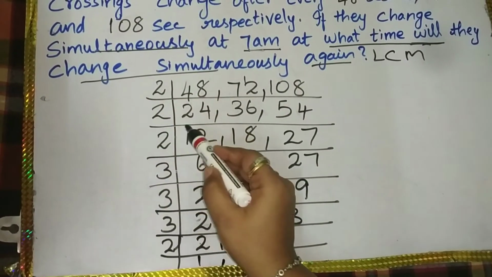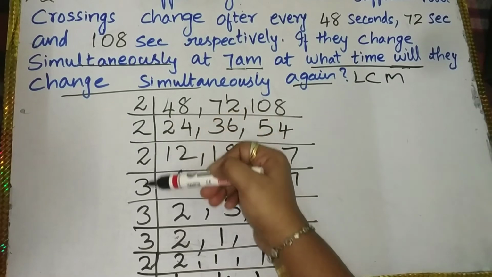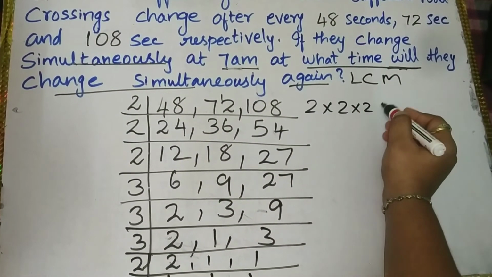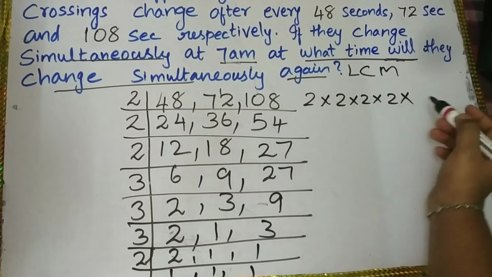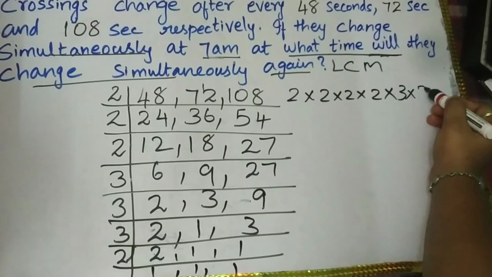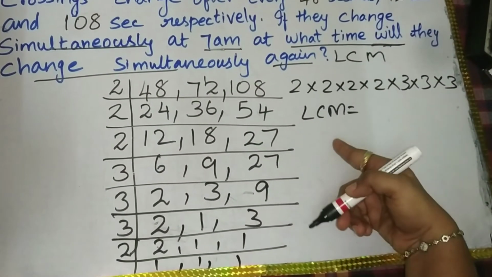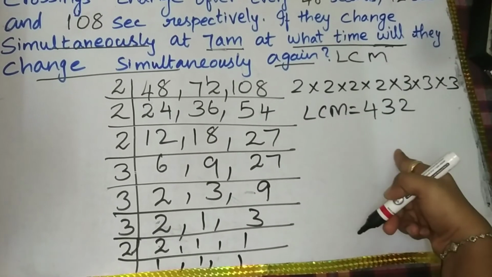Now let me find the LCM. How many 2s are there? 1, 2, 3, 4: 4 2s are there. First write the smaller digits like this, and then how many 3s are there? 1, 2, 3: 3 3s are there. Now multiply it and find the LCM. What LCM are you getting? You will get the LCM as 432.